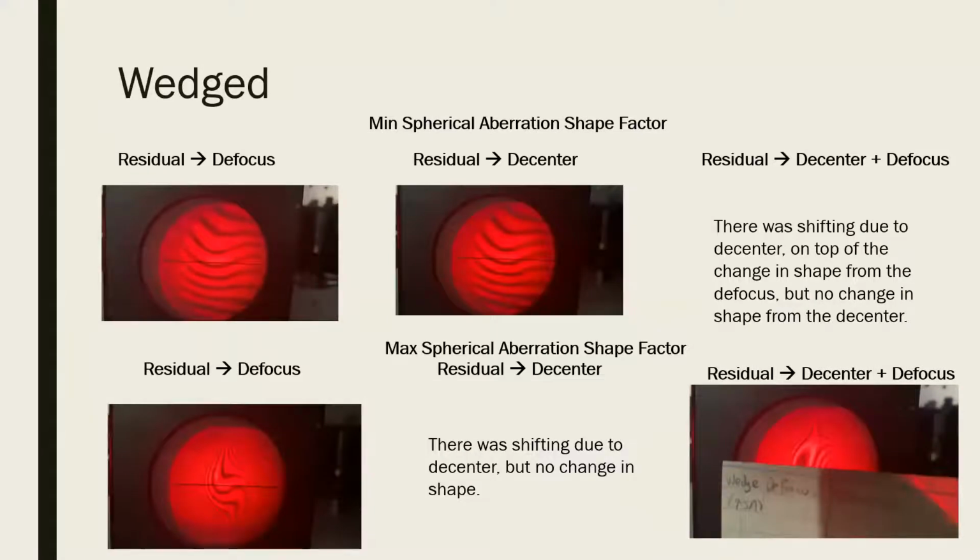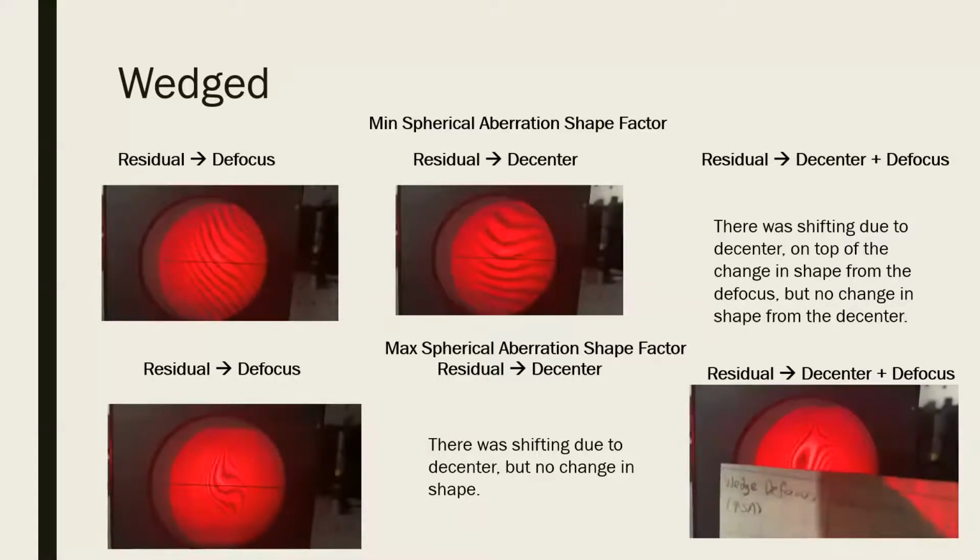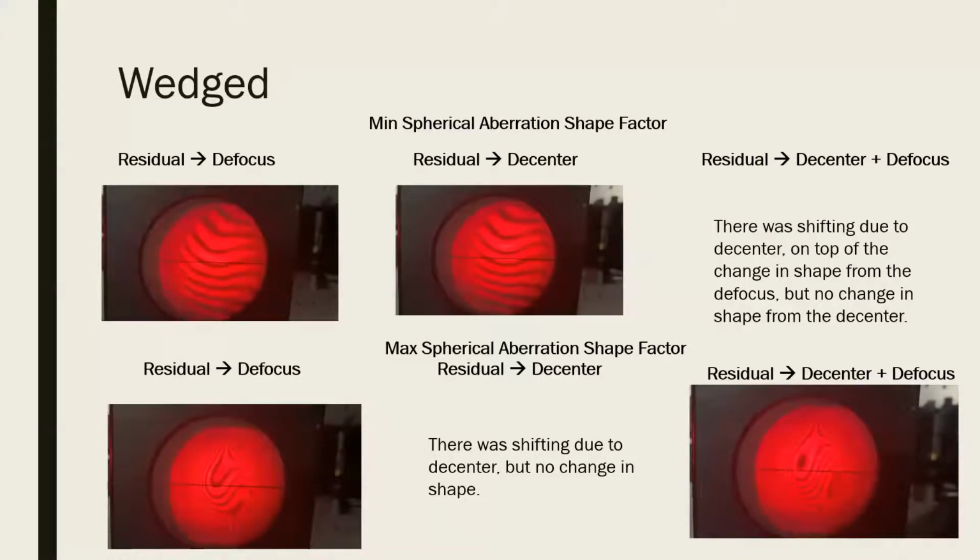Next up, for the wedge, it's very similar in that the defocus is going to have a shape change. As we can see here in the bottom left, that shape is going to be more S-curved, meaning that it is more flat in the middle, which is what we want, and is going to be curved from the spherical aberration. We can see the shape changing, though, versus once again, that decenter is just going to be shifting.